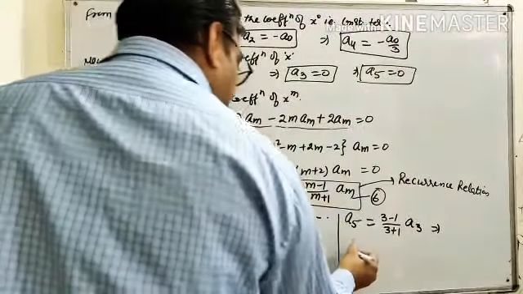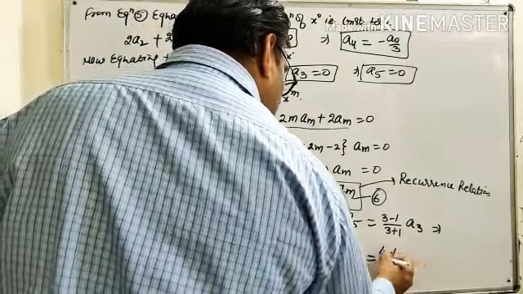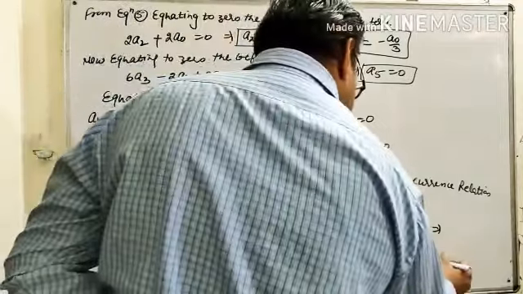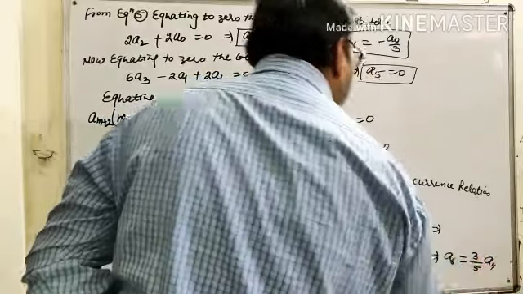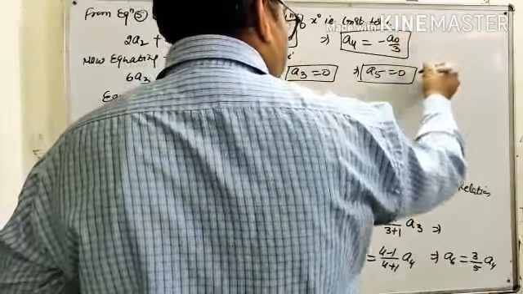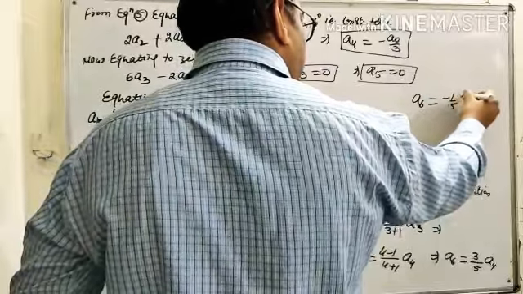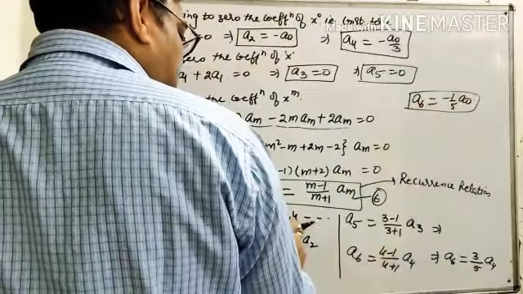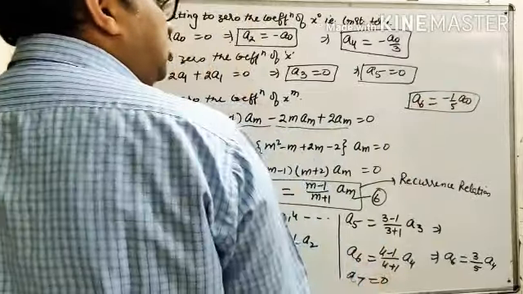Similarly, when we put m equals to 4, we get a6 is equal to 4 minus 1 upon 4 plus 1 a4, that is a6 is equal to 3 by 5 a4, and the value of a4 is minus a0 by 3. So from here a6 is equal to minus 1 by 5 a0, and again when we put m equals to 5, then a7 is equal to 0.